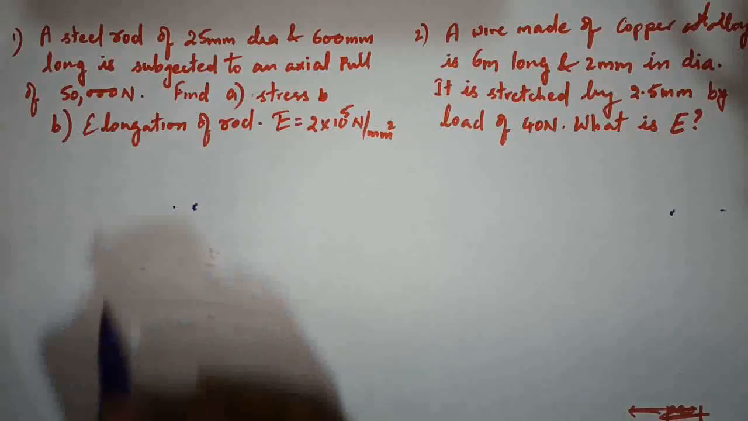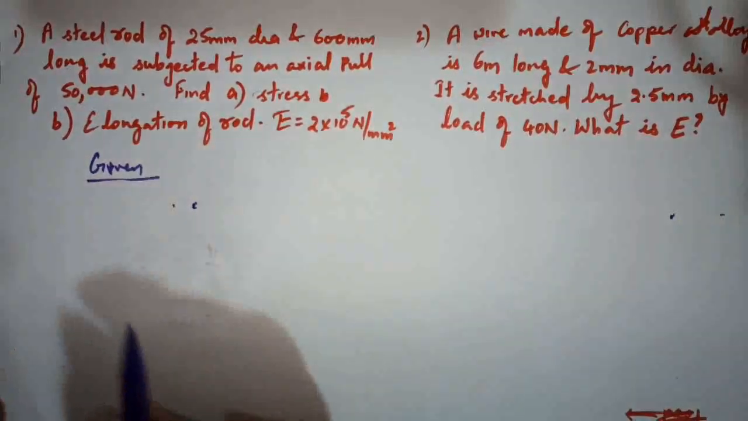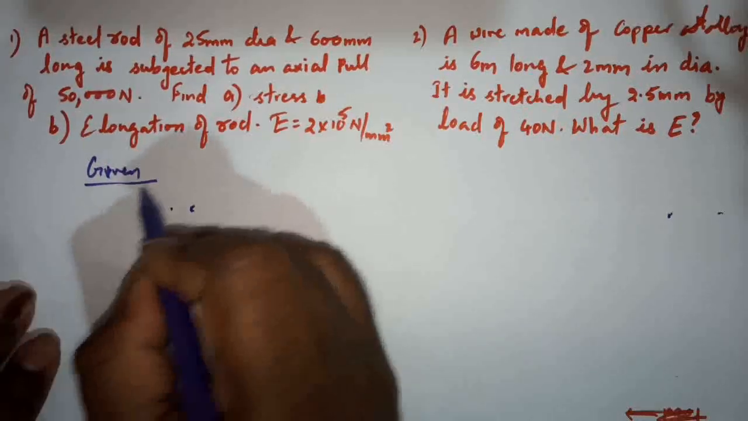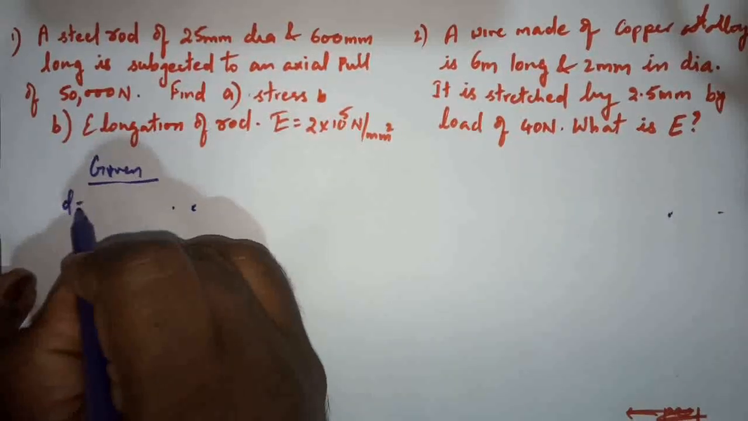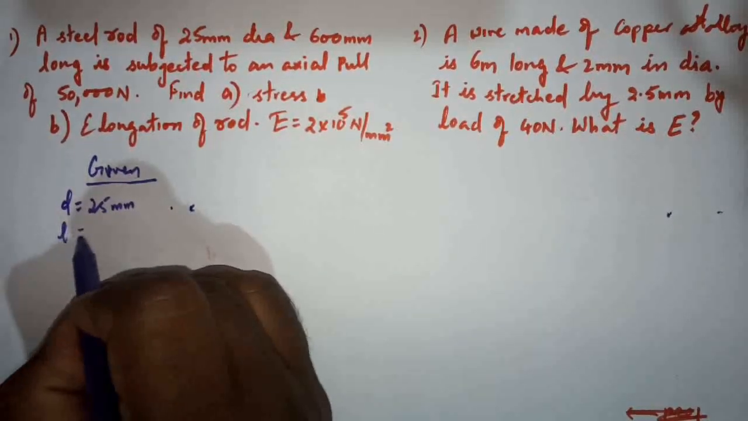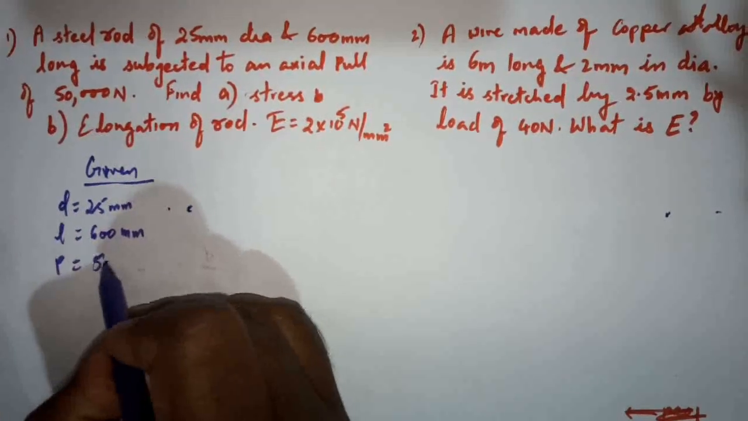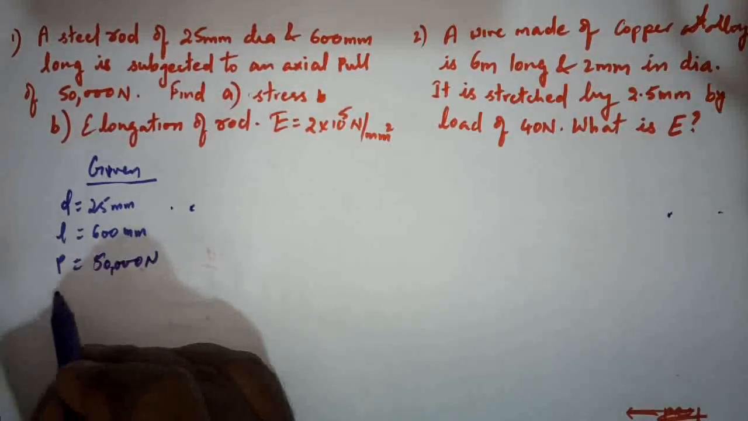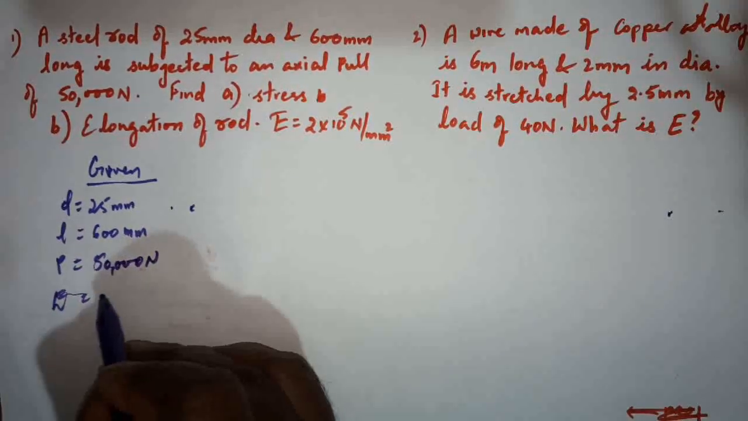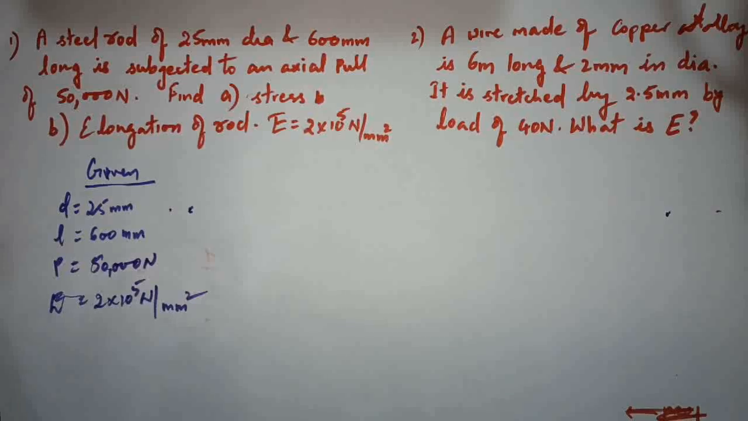So first of all, let us write down the given data. According to the problem, we have diameter equals 25 mm, length equals 600 mm, and P equals 50,000 newtons. Also, E equals 2 into 10 power 5 Newton per mm square. So this is the given data. Now he is asking us to find out the stress as well as the elongation of the rod.